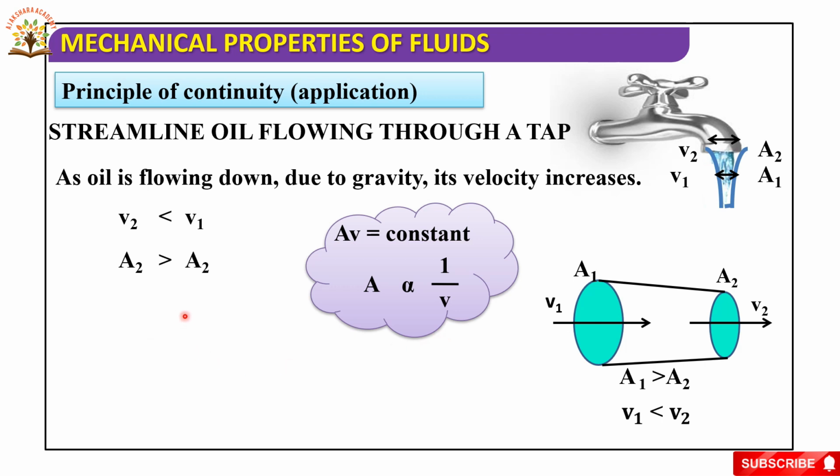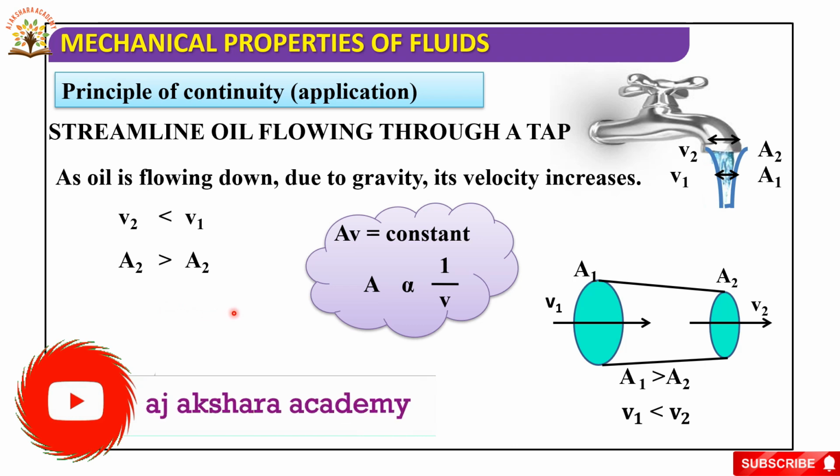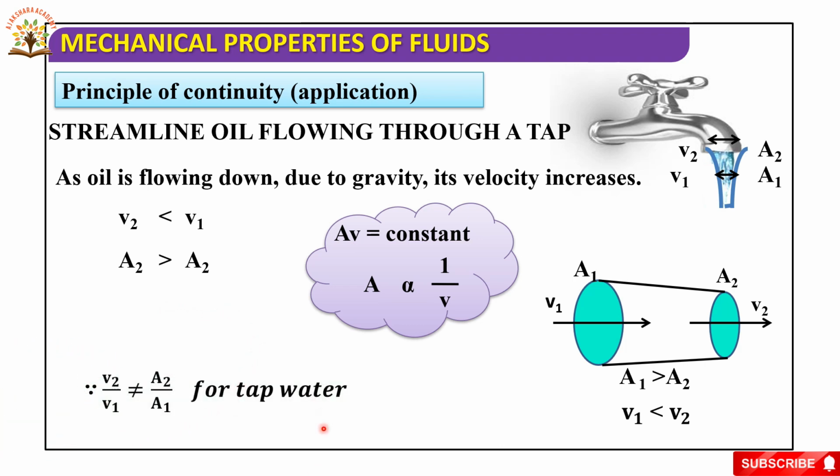So A2 is less than A1. Here v2 is greater than v1 and A2 is less than A1. So v1 by v2 is not equal to A2 by A1 for tap water.